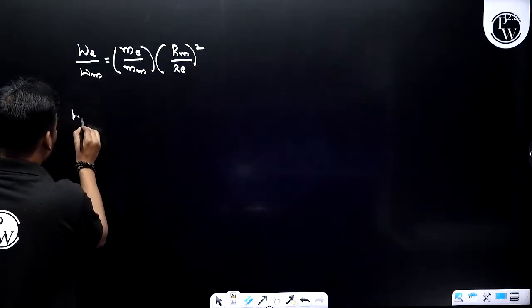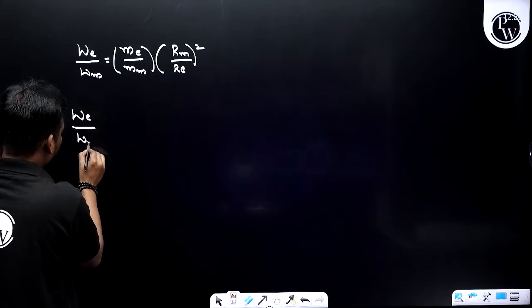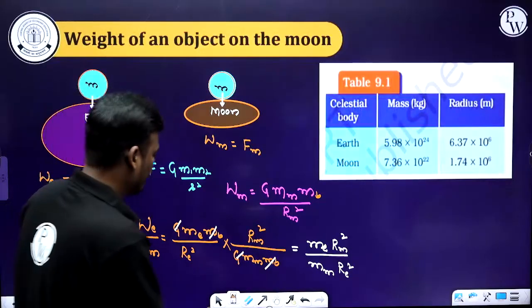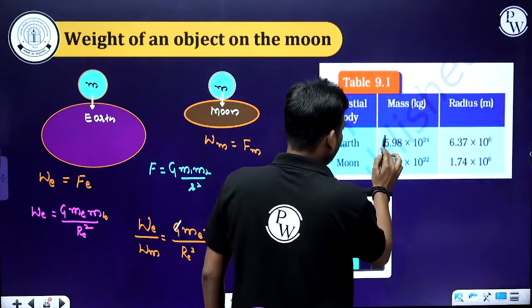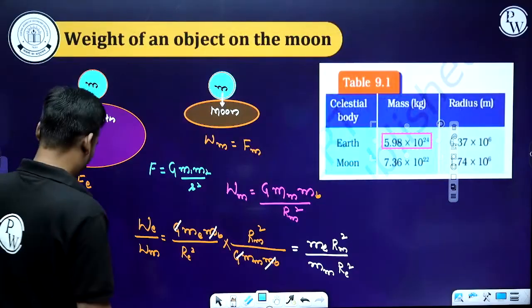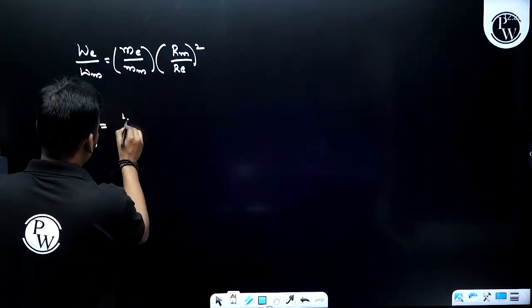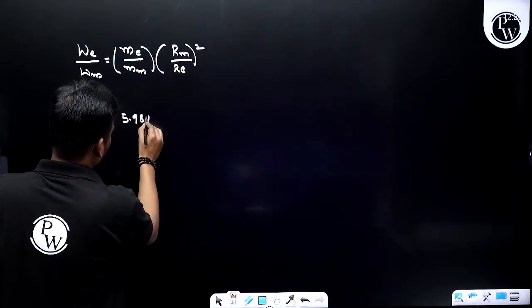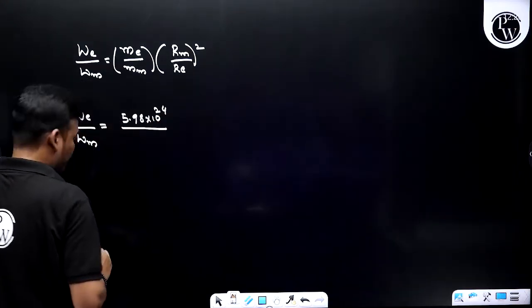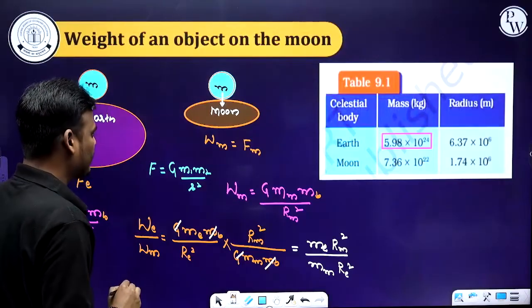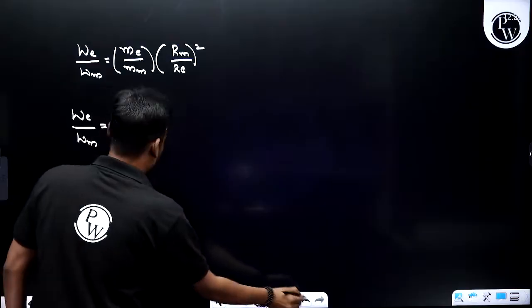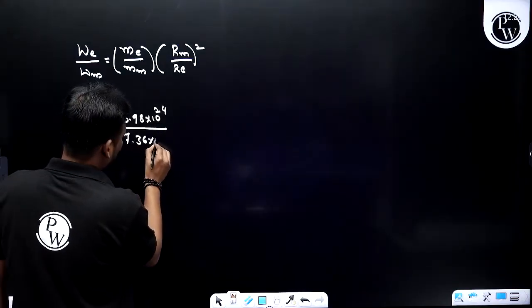Now substitute the values. WE divided by WM: mass of the Earth is 5.98 into 10 power 24 kg, divided by the mass of the Moon, which is 7.36 into 10 power 22.